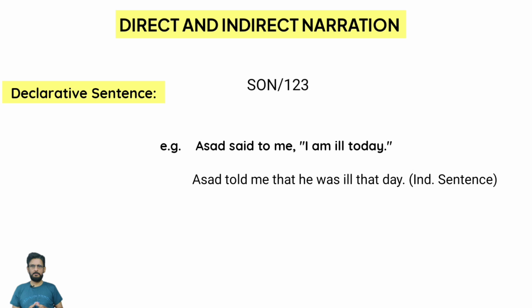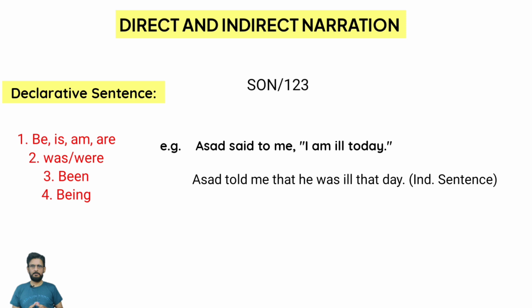Then the next important change that we brought is the change of the verb in the reported speech. The reported speech verb will be changed according to the form of the verb in the reporting speech. And the reporting speech verb is said. Said is the second form. And what is the second form of am? The verb am, second form is was or were, right? Remember that am is a form of verb be. Verb be has four forms.